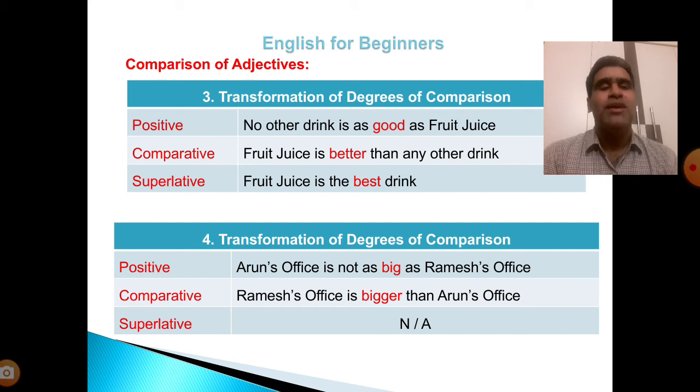Number 4. Transformation of degrees of comparison. Positive: Arun's office is not as big as Ramesh's office. Comparative: Ramesh's office is bigger than Arun's office. When in the positive sentence there is a comparison between two nouns, there is no need to change into superlative. That is not applicable.